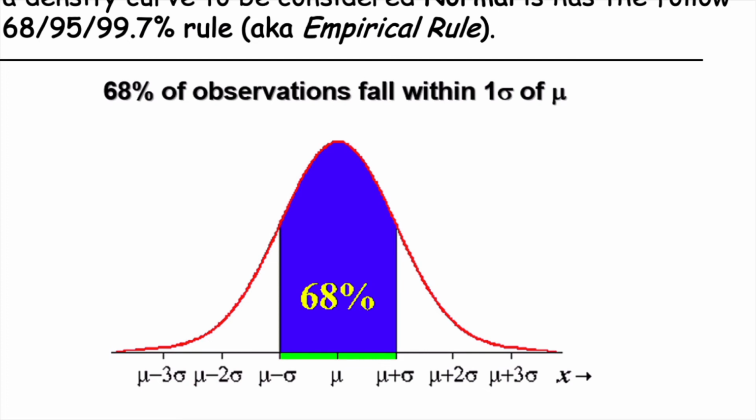There you go. The mean, whatever the middle was, plus one standard deviation. Now, what's the low part? The mean minus one standard deviation. Whatever those are, 68% of the data has to be between there. That's the first condition.